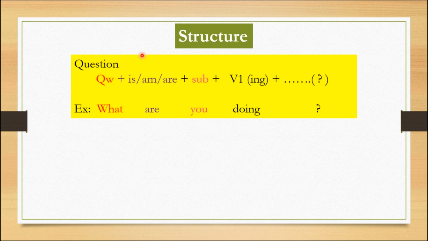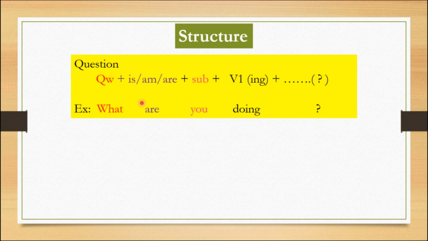They are preceded by is in the question structure. When the subject is I, it is preceded by am. When the subject is plural, that means we, you, they, then they are preceded by are. Now the subject is followed by V1 ing form or V4, lastly a question mark.